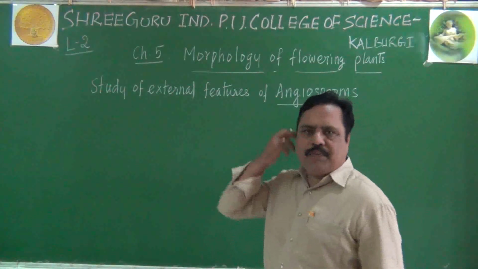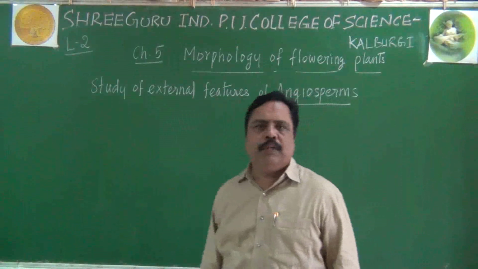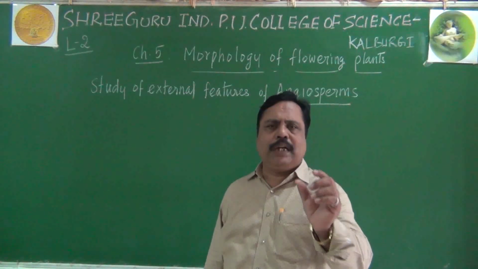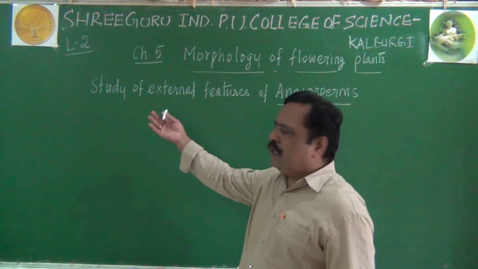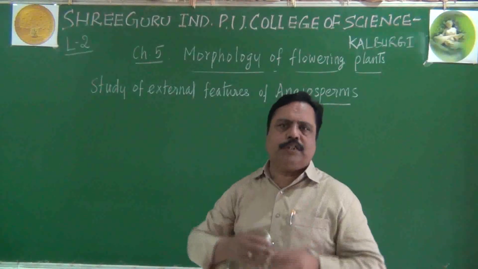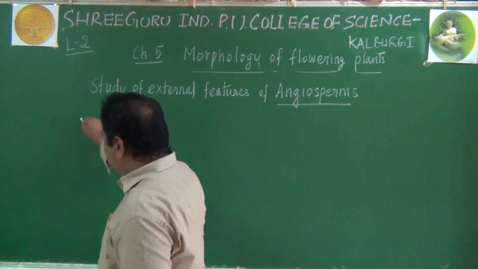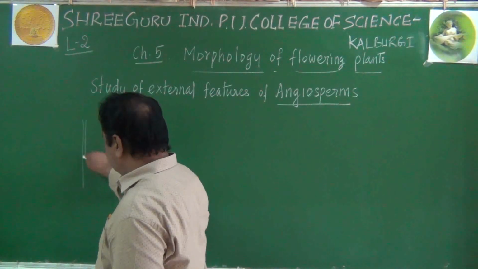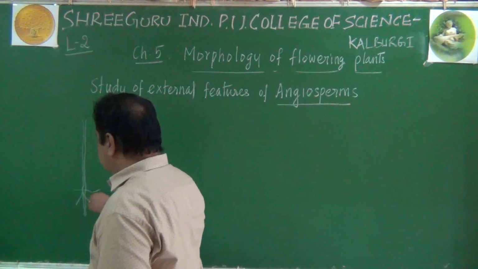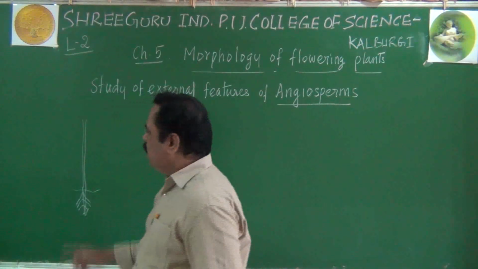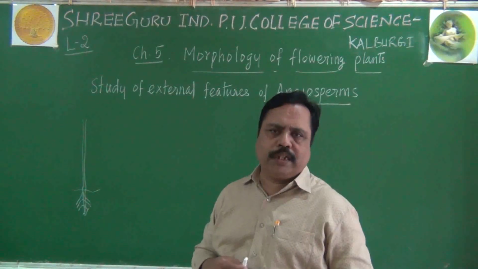So what is morphology of flowering plants? It is the study of external features of angiosperms. Any typical flowering plant you imagine will contain various morphological or external features. Just to recall, a typical angiosperm may contain some parts like this. It will have a root system below the soil. It will have a stem above the soil.